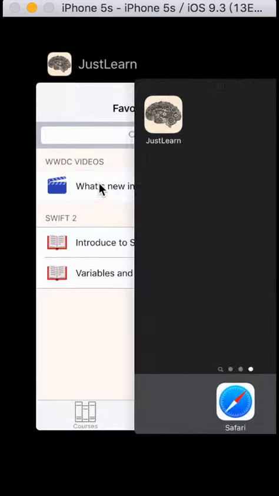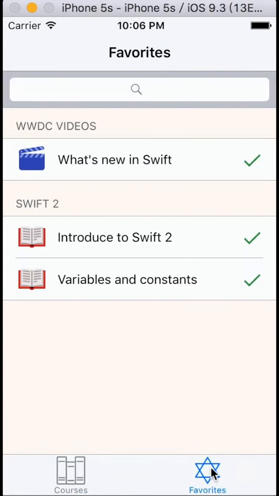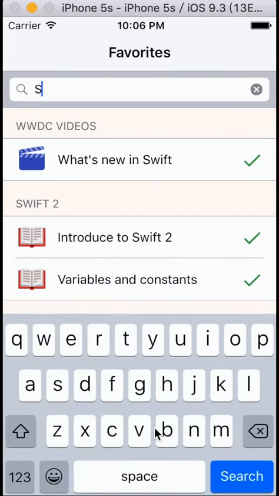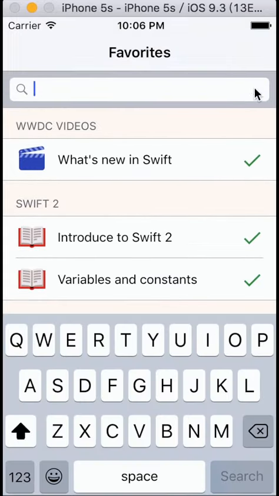And we'll save your data when you terminate our app. And next time you launch it, they're still all there. And if you want to stop searching, you can just slide the screen to dismiss it.